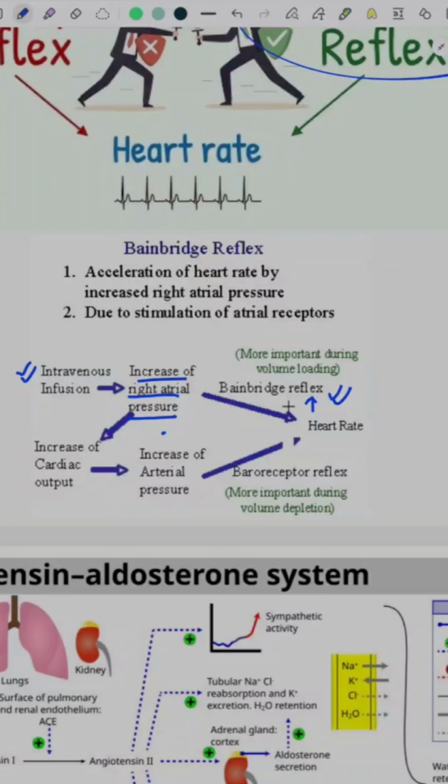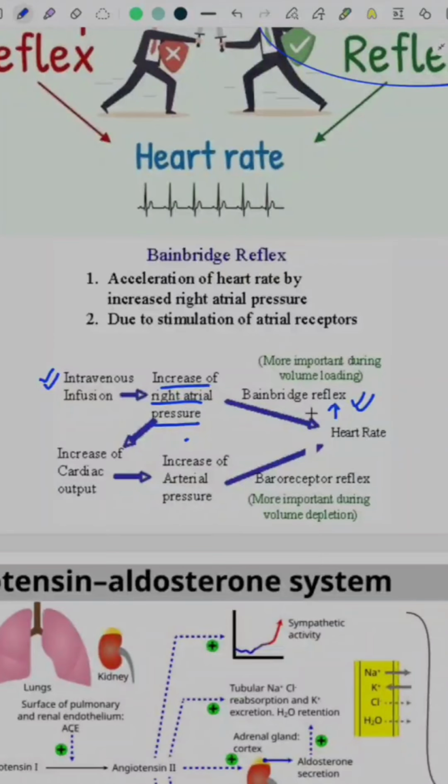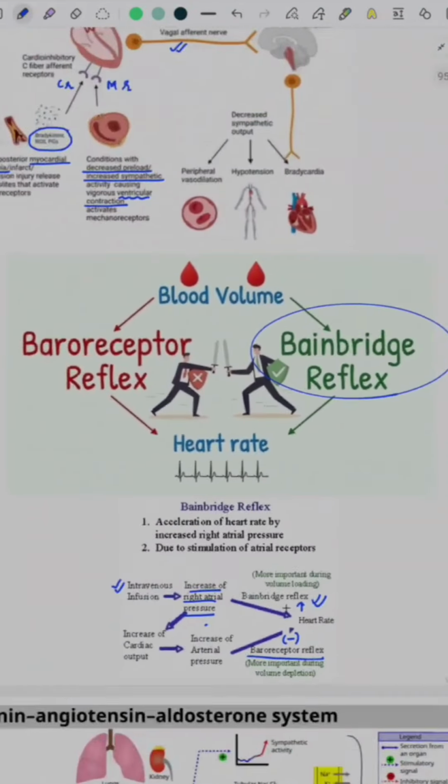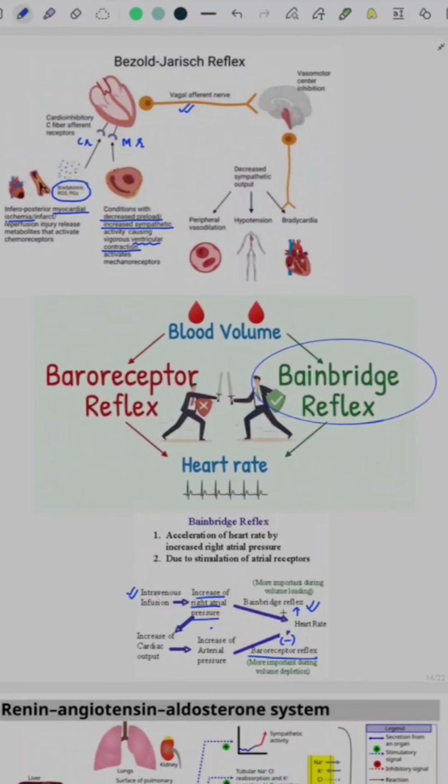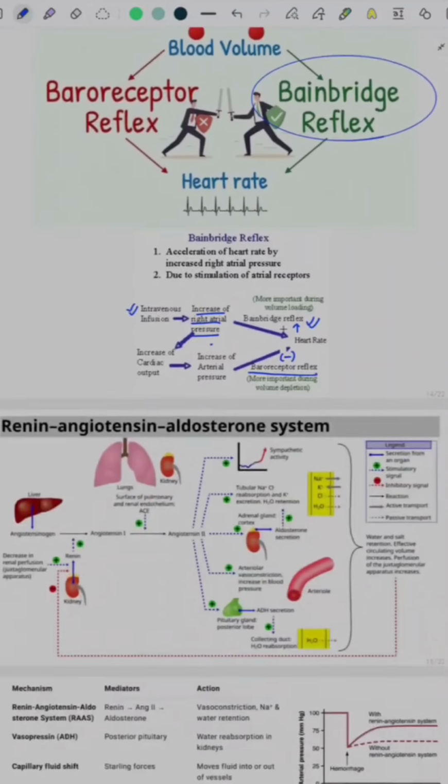You see that the fall of intravascular volume was causing the baroreceptor reflex, which was associated with a rise in heart rate. So the Bainbridge reflex and baroreceptor reflexes are both examples of antagonistic mechanisms. Both are associated with alterations in volume, where the Bainbridge reflex is activated by increased circulatory volume, and the baroreceptor reflex is due to decreased volume around the baroreceptors. So this summarizes the short-term regulation of BP.